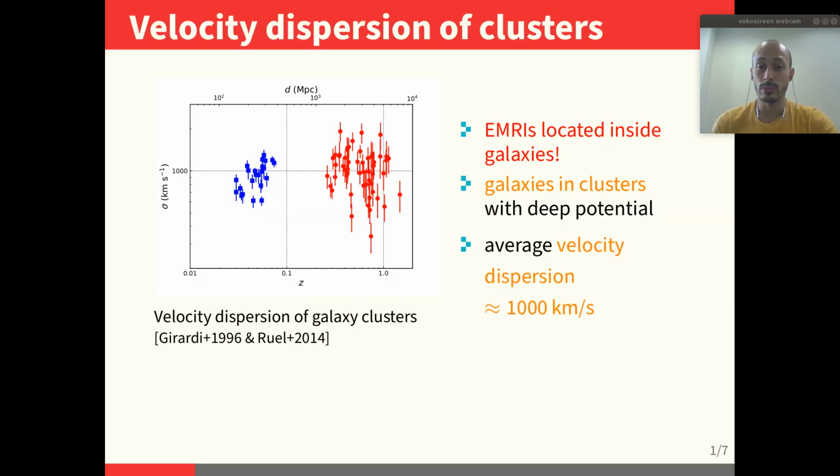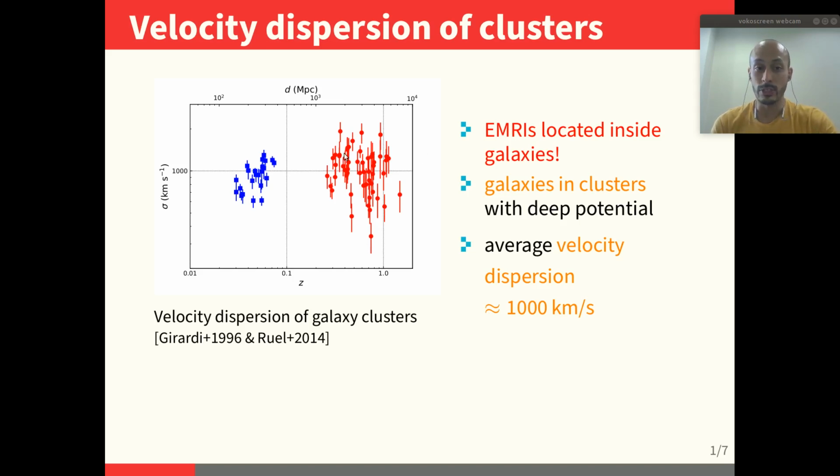One important thing to know about extreme mass ratio inspirals, which also applies to gravitational wave sources in general, is that they are usually hosted in some system. These systems are very often galaxies. And one important thing about these galaxies is that they are very often, roughly 60% of them, organized in so-called galaxy clusters, containing dozens to hundreds of galaxies. So these galaxy clusters have a very deep potential, which induces a motion to all the component galaxies.